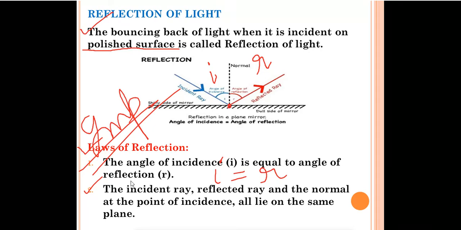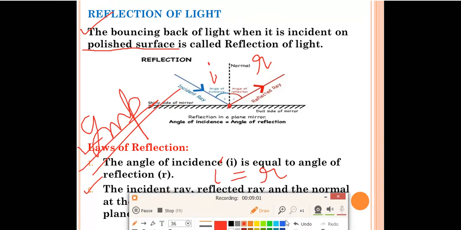Don't get confused between the laws of reflection and refraction. About laws of refraction we'll read in the next video. Okay, so these are the two laws of reflection. Angle of incidence is always equal to angle of reflection. The incident ray, the reflected ray and the normal at the point of incidence all lie on the same plane.